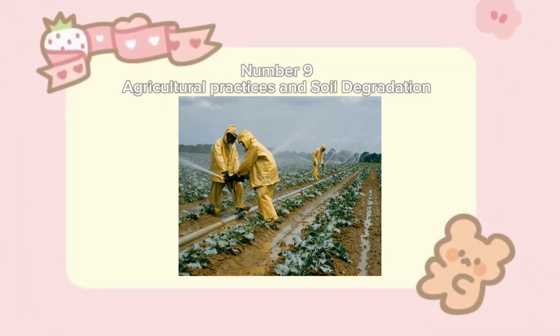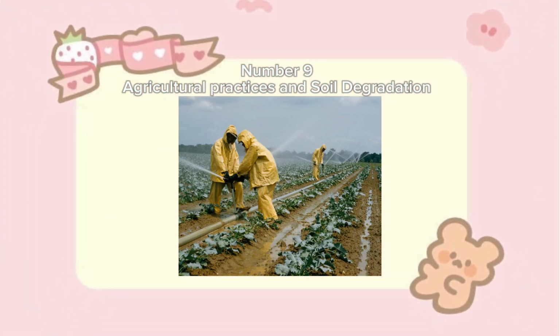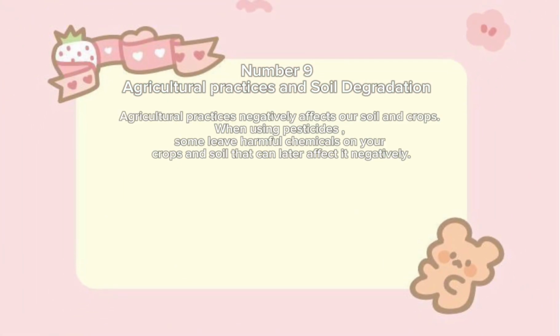Number 9. Agricultural practices and soil degradation. Agricultural practices negatively affect our soil and crops. When using pesticides, some leave harmful chemicals on your crops and soil that can later affect it negatively.